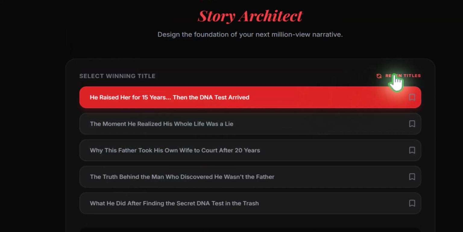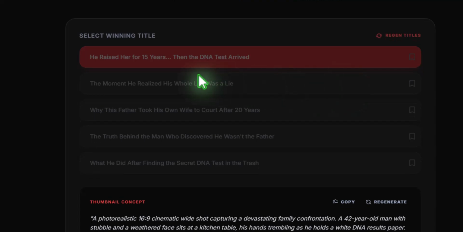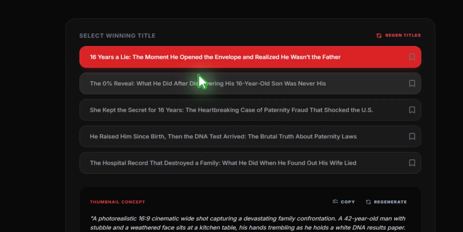Let's say, for example, I don't like this story. I'll click on generate another title. So this system will give you another title of the story that you want to work on. Then you pick the one that you want. You can see that the story title has changed to another one.